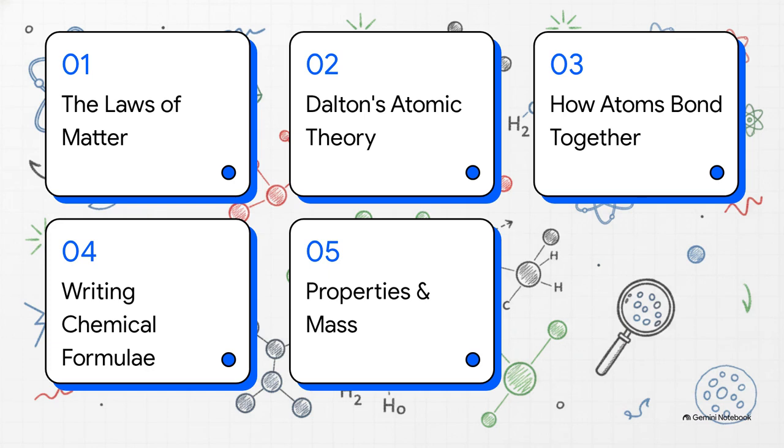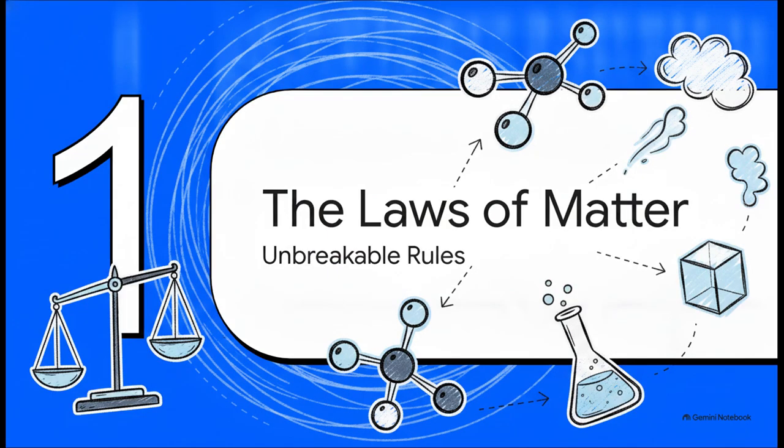Here's our roadmap for today. We'll start with the laws of matter, then look at Dalton's atomic theory, how atoms bond together, writing chemical formulas, and finally, properties and molecular mass. Let's get right into it. Part 1. The Laws of Matter.